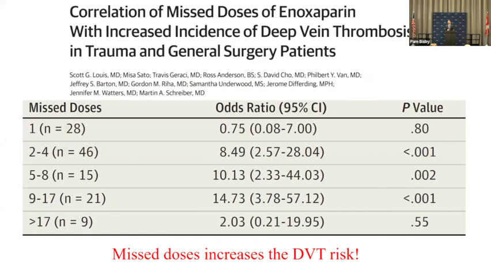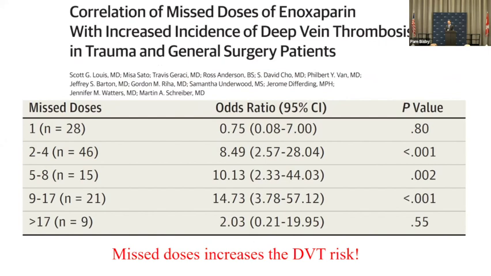Next slide. So this paper from Marty Schreiber out of Oregon is one of the reasons I believe this. I actually believe there's a rebound effect, that if you start VTE prophylaxis and then you hold 2, 3, 4, 5 doses, you're going to have actually a higher rate of VTE than if you had never given it. Why do I believe this? Well, this is both trauma and general surgery patients.